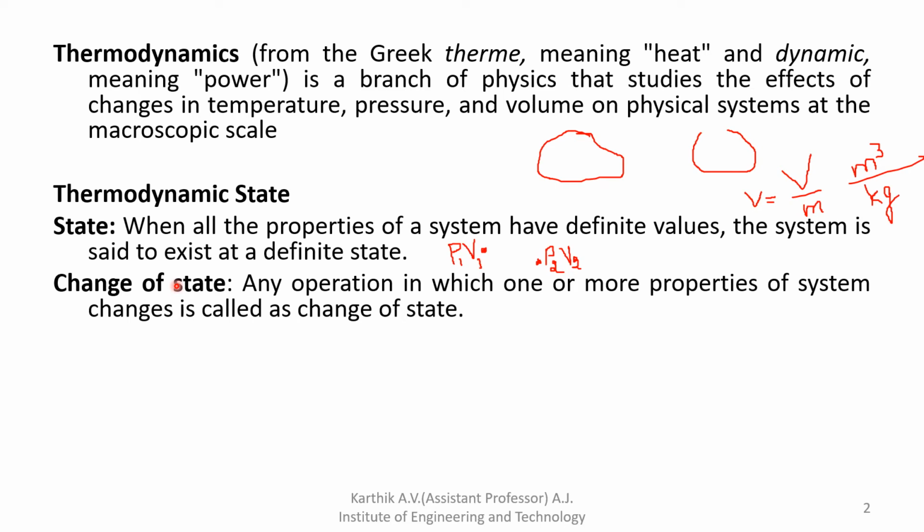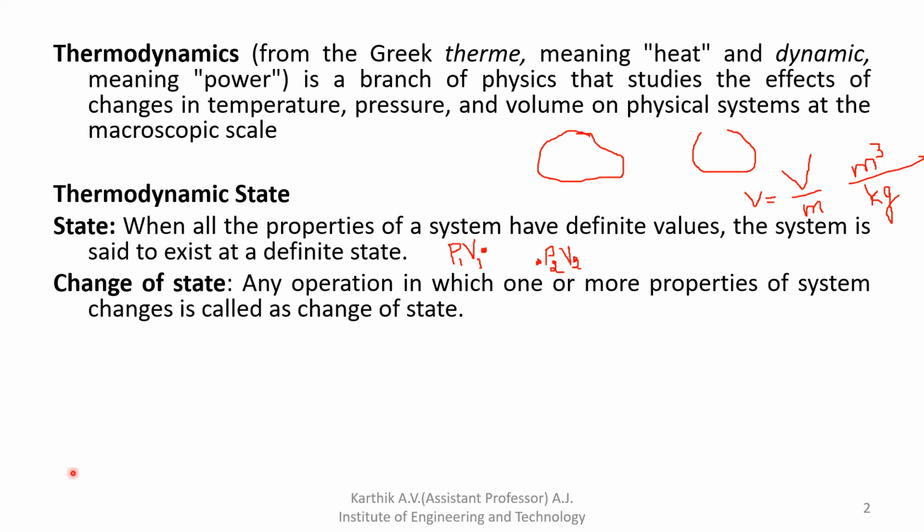Then there are different types of equilibrium. The first one is thermal equilibrium, the second one is mechanical equilibrium, and the third one is chemical equilibrium. Thermal equilibrium is when the temperature is the same throughout the entire system. Mechanical equilibrium is when there is no change in the pressure at any point of the system with time. Chemical equilibrium is when no chemical reaction occurs.